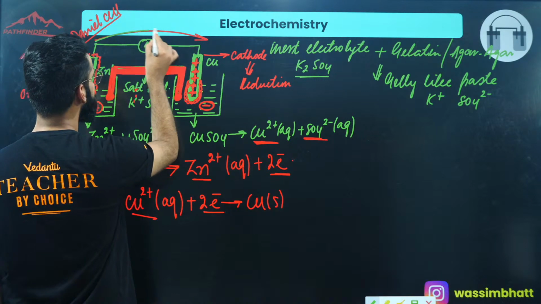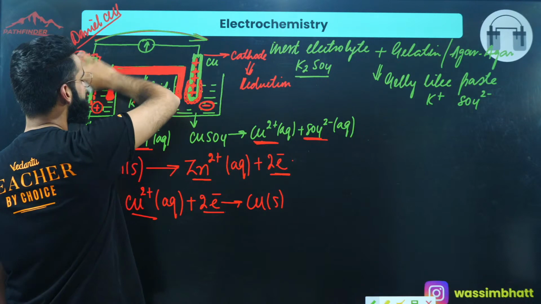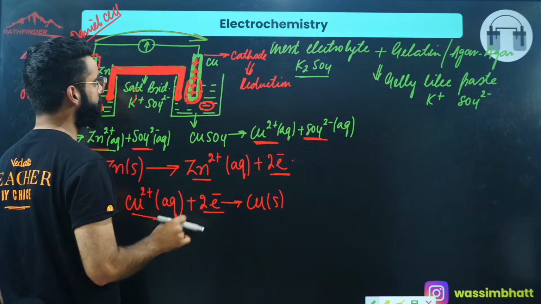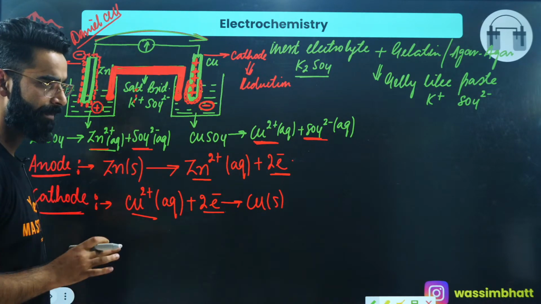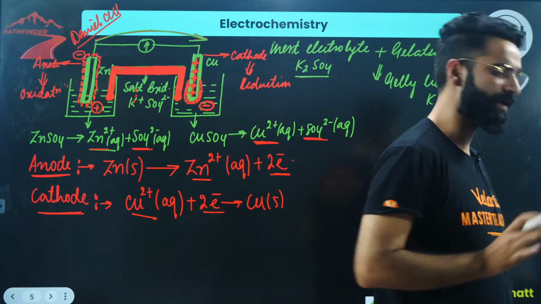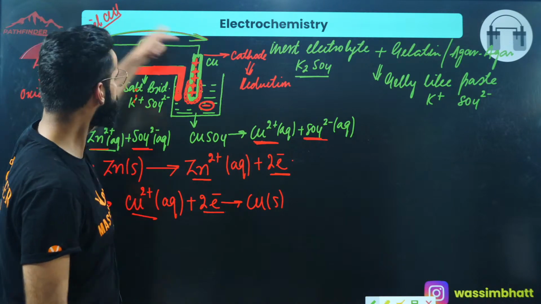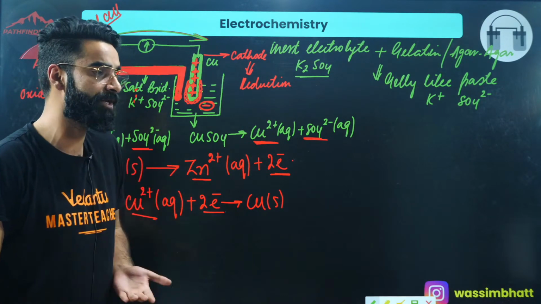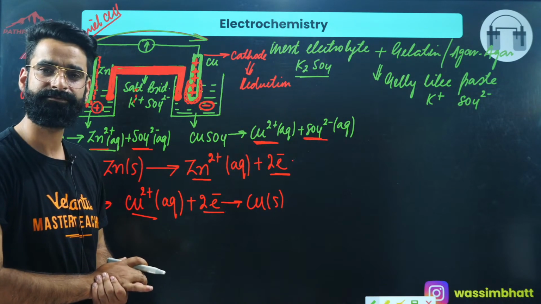Can I say a stage will reach when electrons are going to start their movement from anode to cathode? This is not just movement of electrons, but movement of electrons in a particular direction, and that leads to the generation of current.